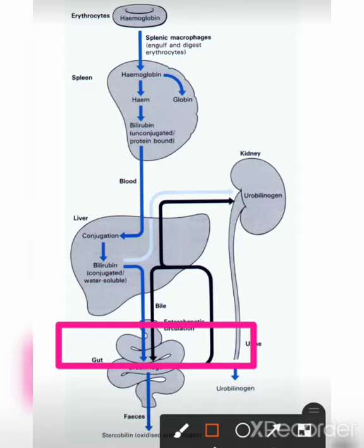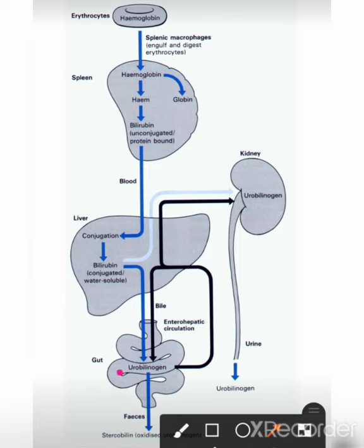Intestinal bacteria deconjugate the conjugated bilirubin. This free bilirubin is further reduced to the colorless urobilinogen. Urobilinogen in the large intestine will further be reduced to stercobilinogen, which is excreted in the feces form.